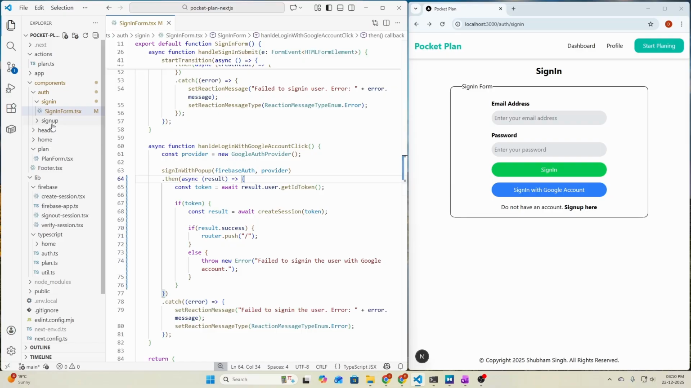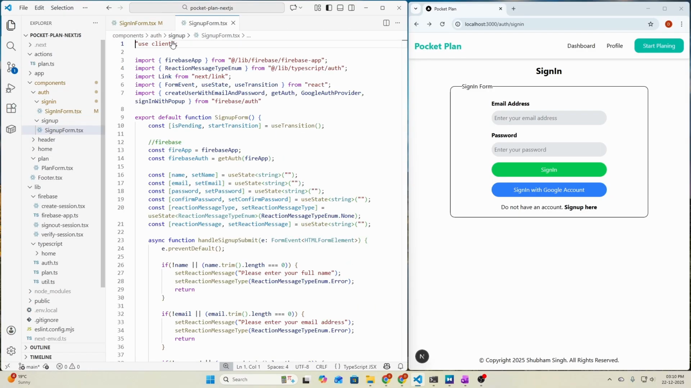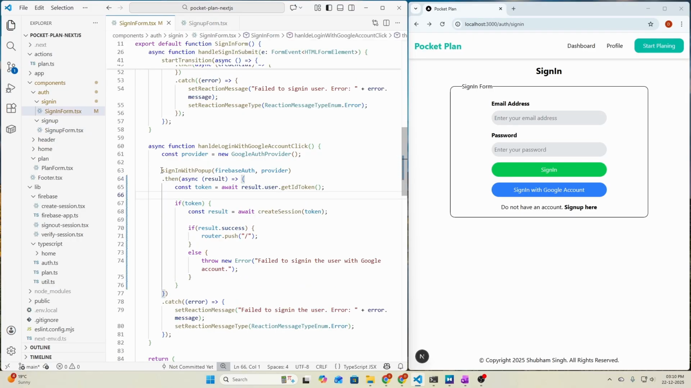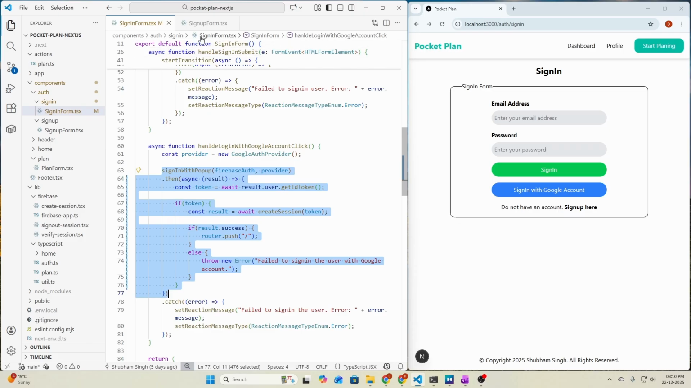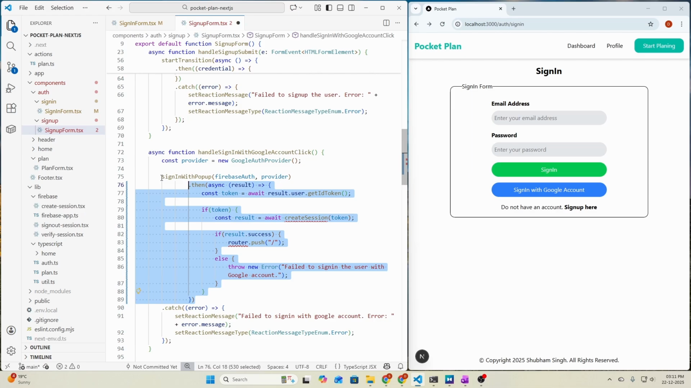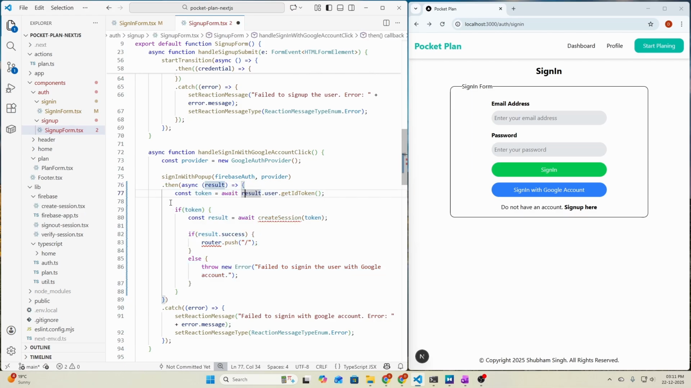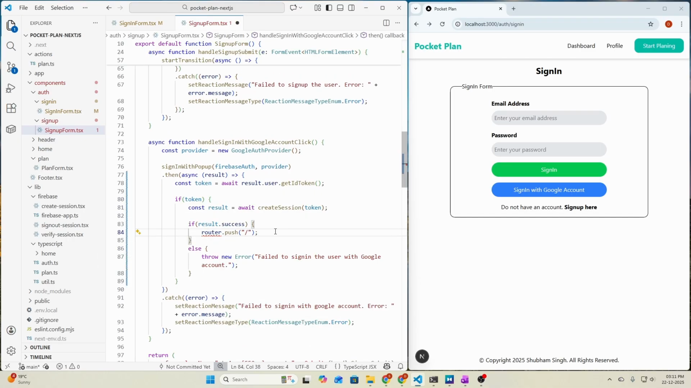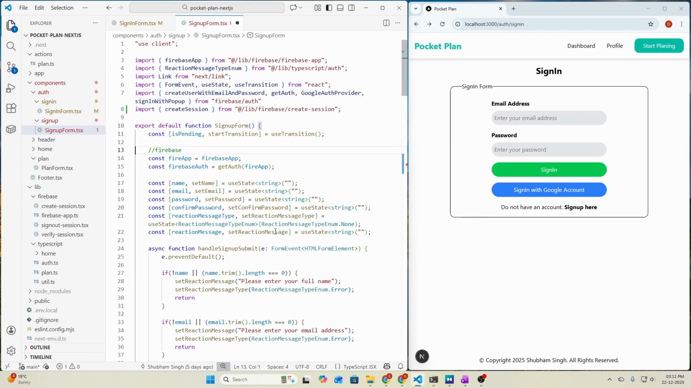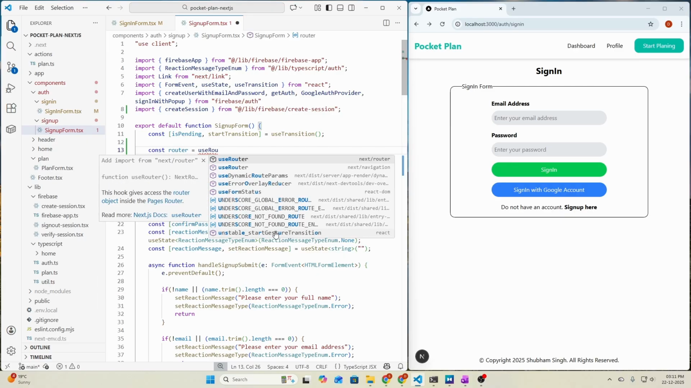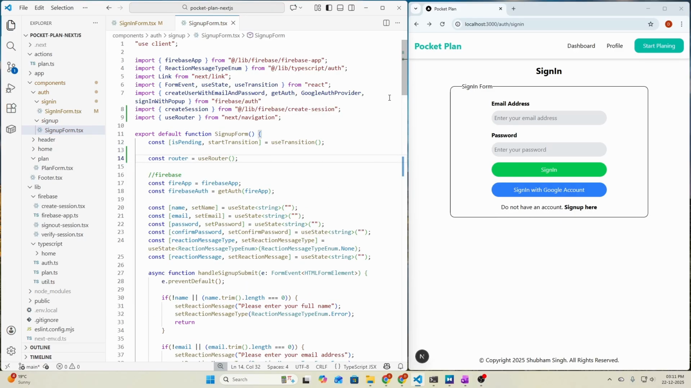Let's do the same for our sign up form also. So let's go here and copy paste the code from sign in form. So let's copy this function here and paste it here, and let's format the code here. So let's move it back, and then we need to import the createSession here, and then we need to import the router also from next navigation. Okay, let's import the router here first. So below this const router equals useRouter from next navigation, and the error should be gone now.